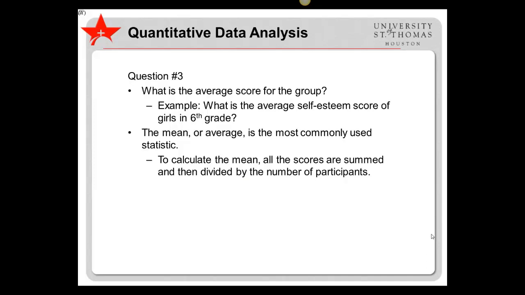We are often interested in how a group performed as a whole. One way of capturing this is calculating the average, or mean score of the group. For example, what is the average self-esteem score of girls in 6th grade? To determine this, we would sum all of the participants' scores and then divide by the number of participants. The mean is the most commonly used statistic. To calculate the mean, all the scores are summed and then divided by the number of participants.